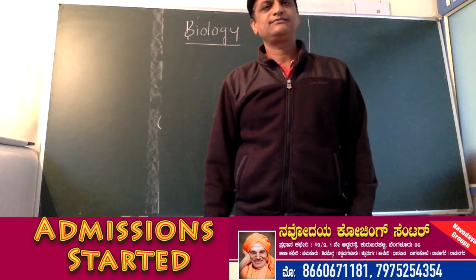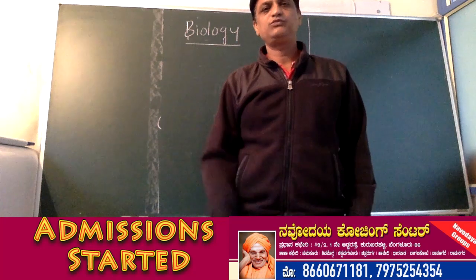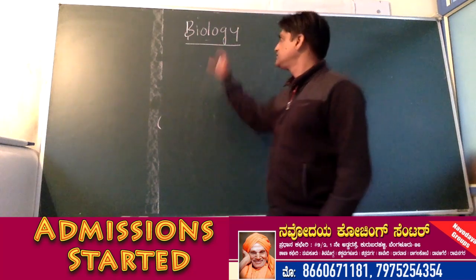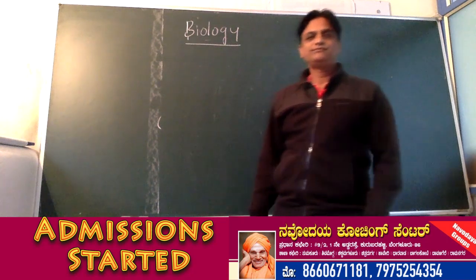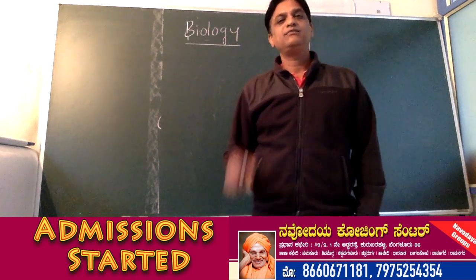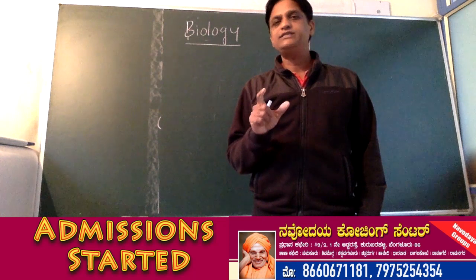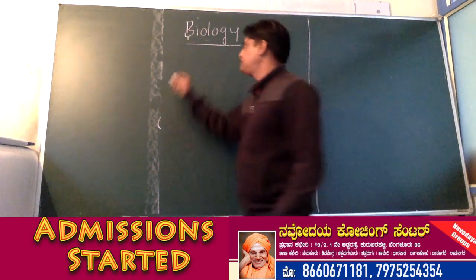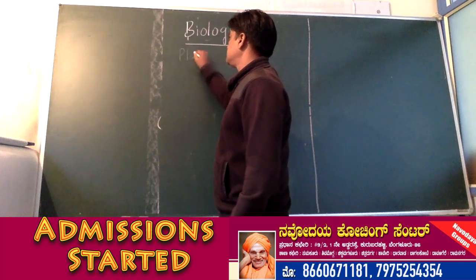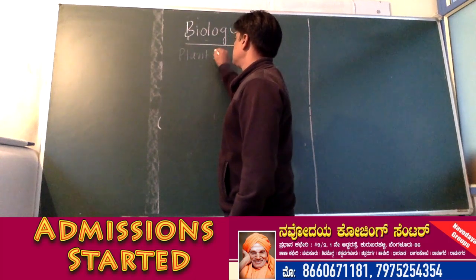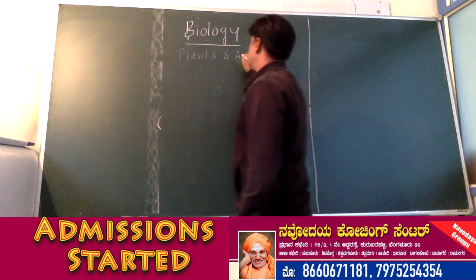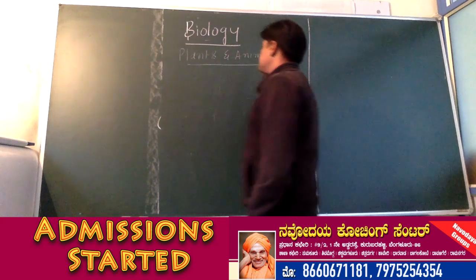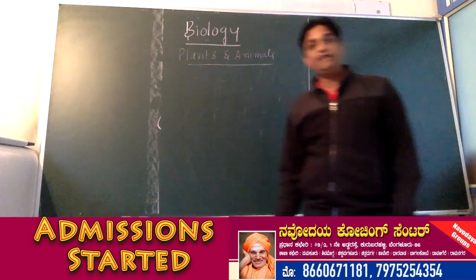Today's class, let us discuss a chapter related to biology. You know that biology is a branch of science which deals with the study of plants and animals.